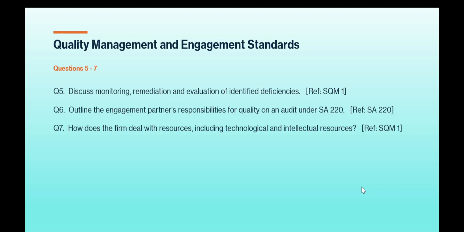Question number 5, discuss monitoring, remediation and evaluation of identified deficiencies under SQM1. Question number 6, outline the engagement partner's responsibilities for quality on an audit under SA 220. Question number 7, how does the firm deal with resources, including technological and intellectual resources? SQM1.